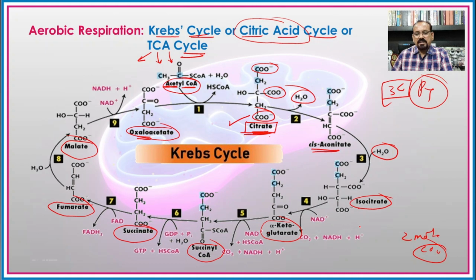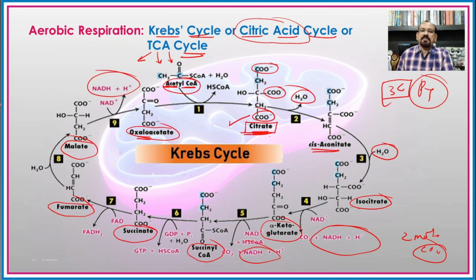In addition to that, in the Krebs cycle there is formation of 3 NADH2 from one molecule of acetyl coenzyme A, but we have 2 molecules of pyruvic acid, and hence 2 molecules of acetyl coenzyme A, so there will be formation of 6 molecules of NADH2.